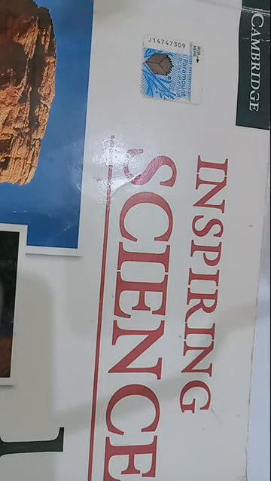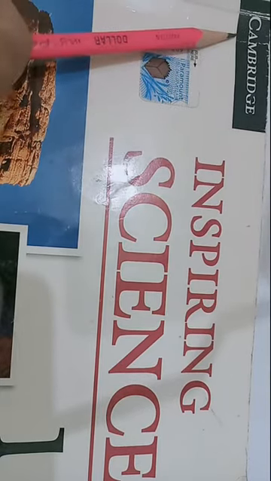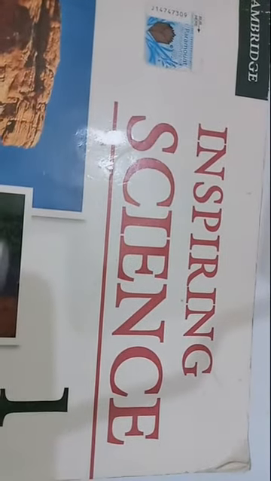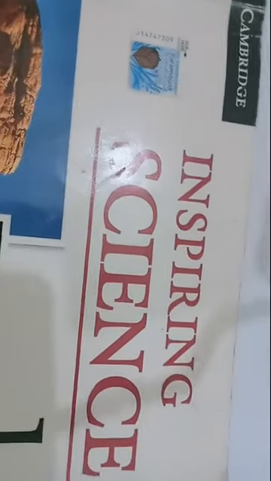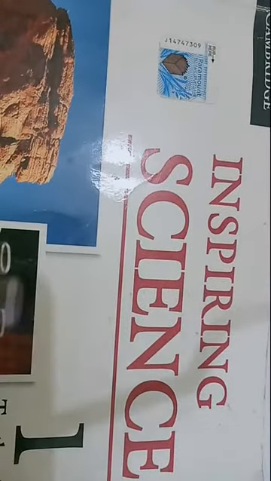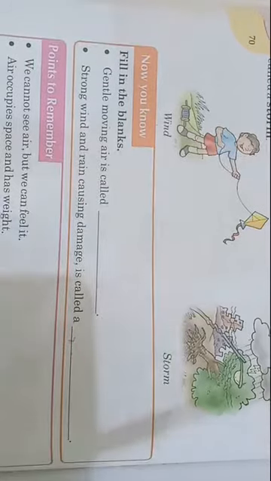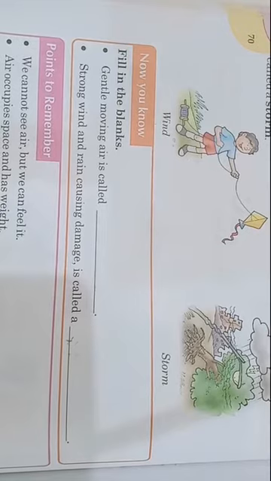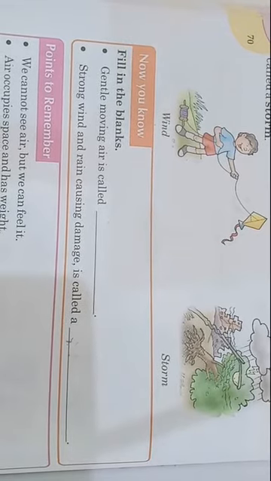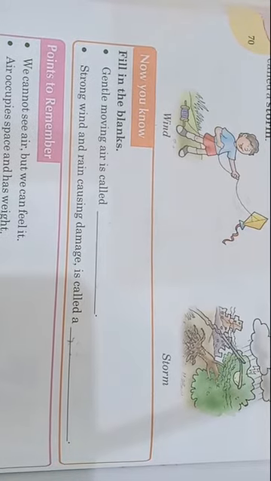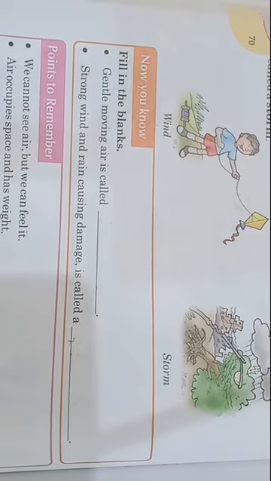Please open this book, Cambridge Inspiring Science of Grade 1. You are seeing this book here. Please open page number 70 of this lesson, We Need Air. Reading of this lesson has already been delivered. Activity of this lesson has already been done.